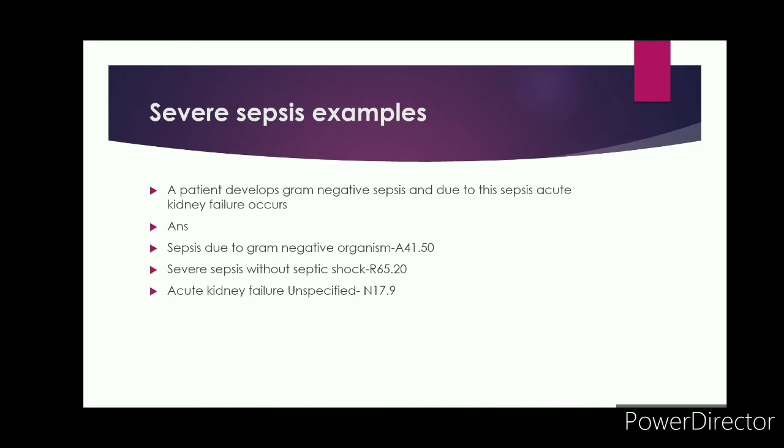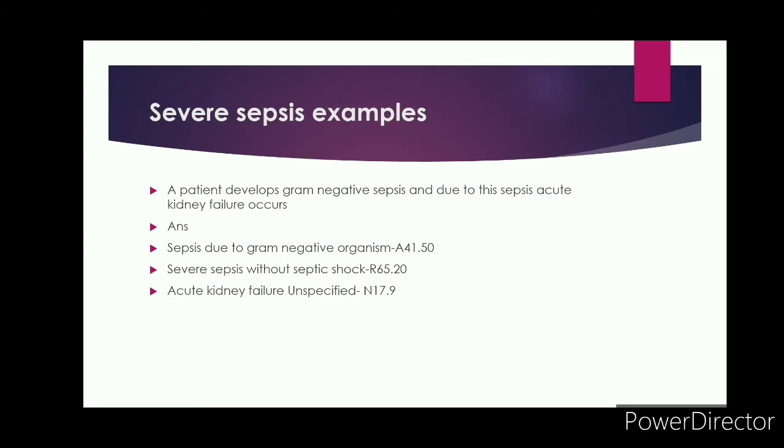Here A41.50 indicates sepsis due to gram-negative organism, and the second code R65.20 indicates severe sepsis without septic shock, and the third code N17.9 indicates acute kidney failure unspecified.